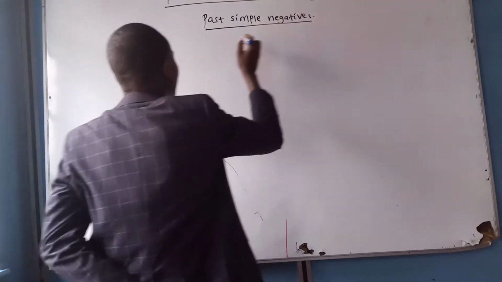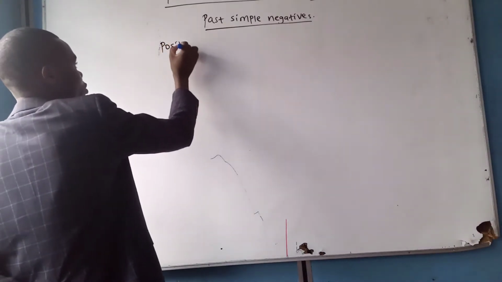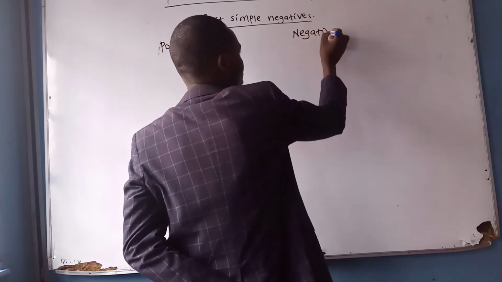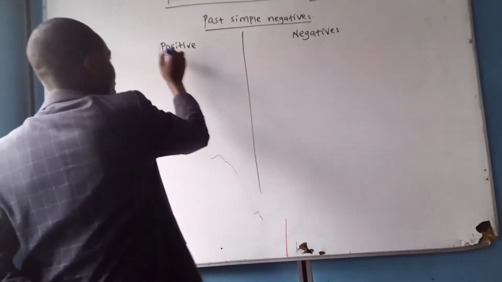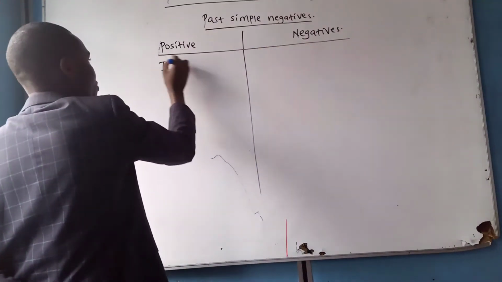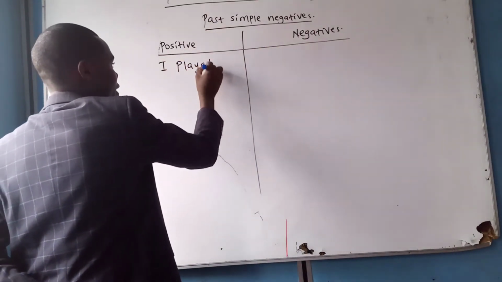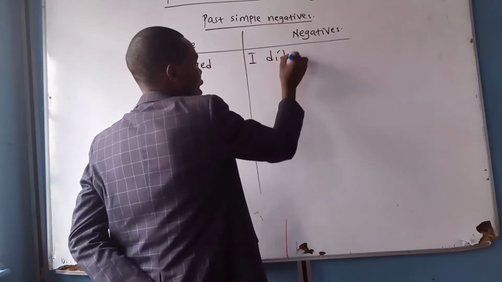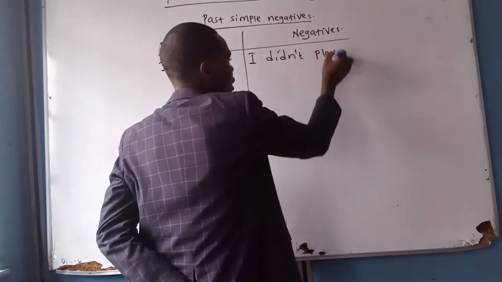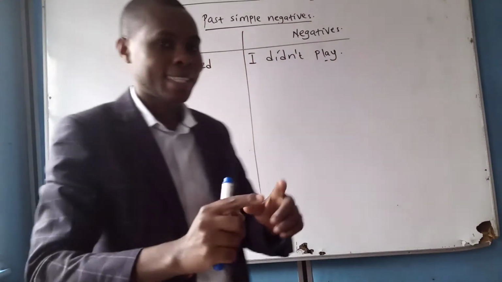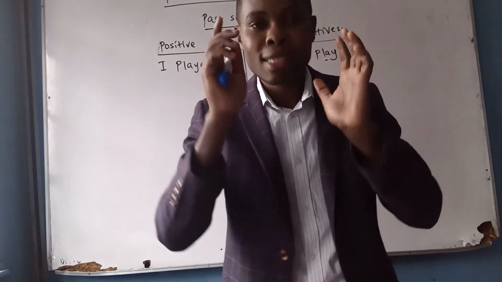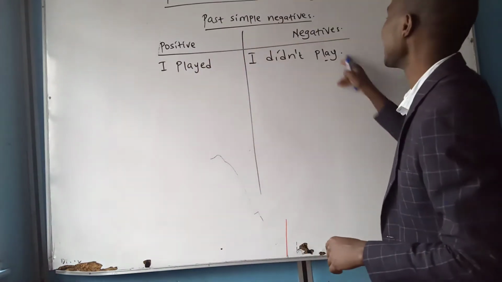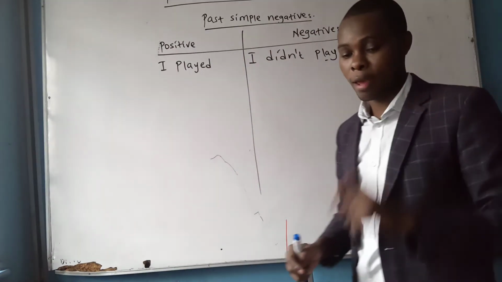Now, I want you to look at this. Here we are going to have a positive statement, and here we are going to have the negative statements of the same. Such that, for example, if I say, I played, that's yesterday. Now the negative will be, I didn't play. So you find that the verb takes its simple present form. Don't say I didn't played. No, it's I didn't play.